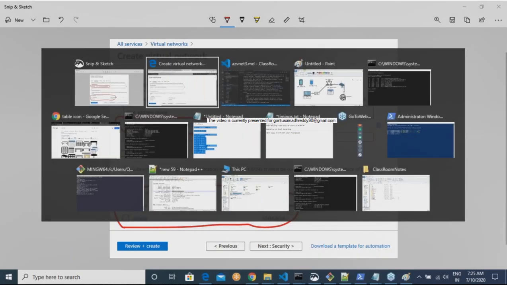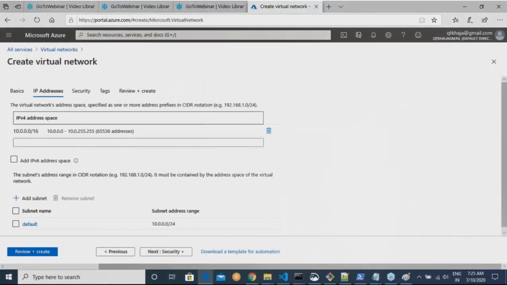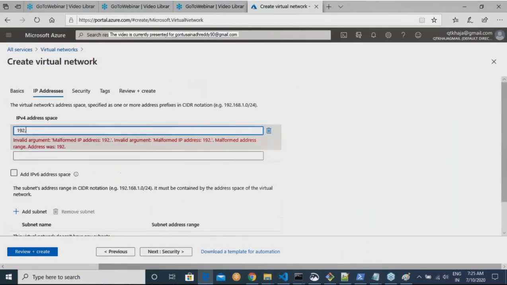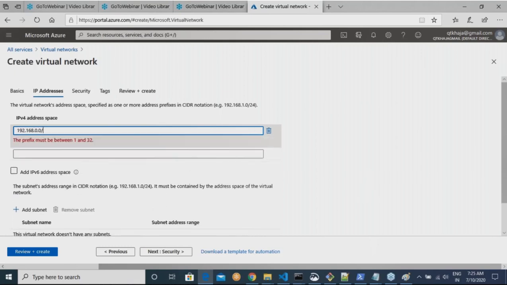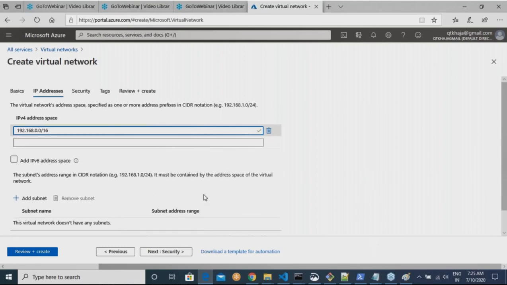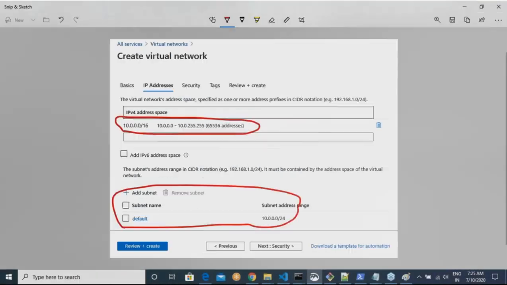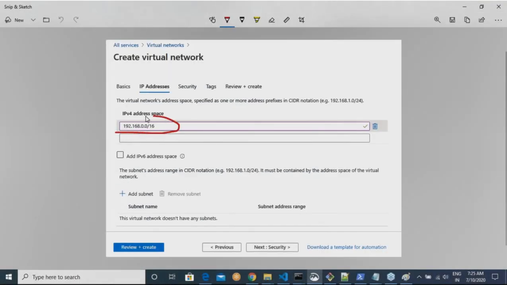But what we wanted was to create one network with 4 subnets. So what I would do is I'll try to change this. I'll try to call it 192.168.0.0/16. Am I clear on this? So this is the first thing which I have changed. Let me finish this, guys, before you ask questions, right?